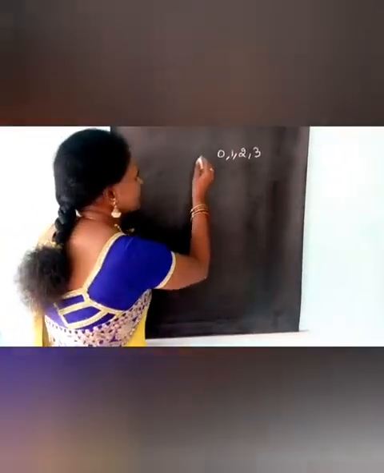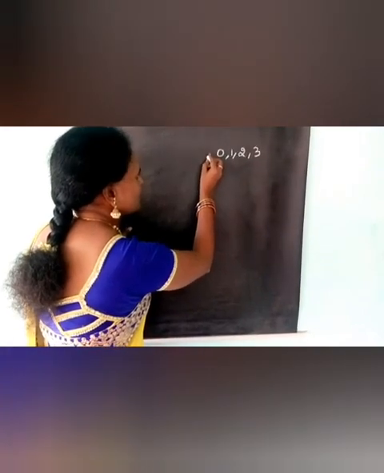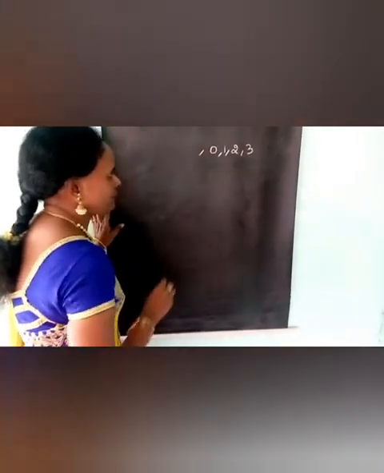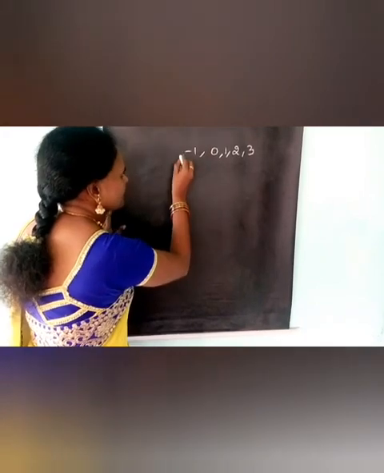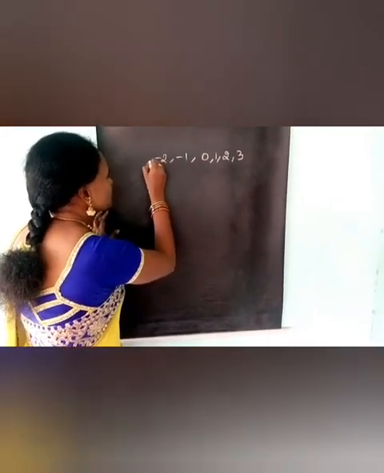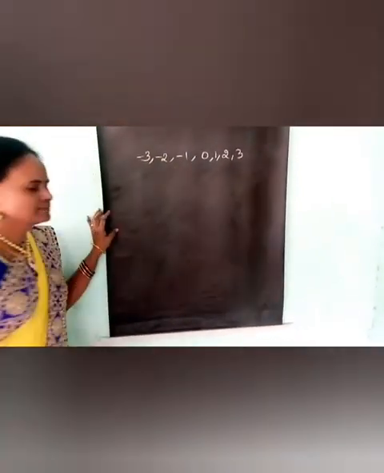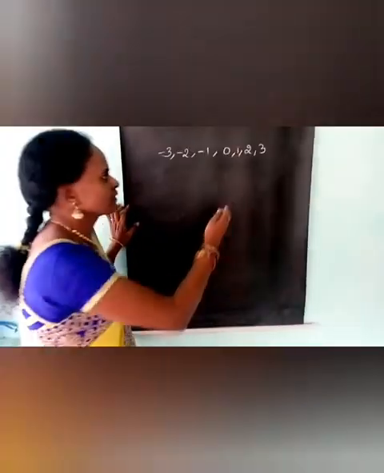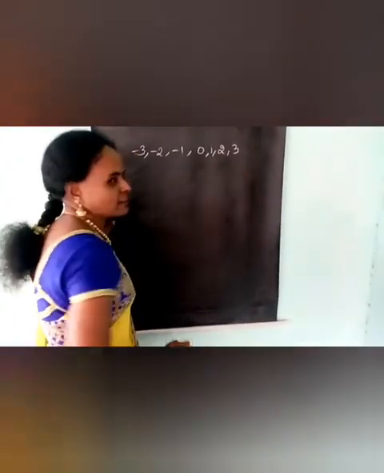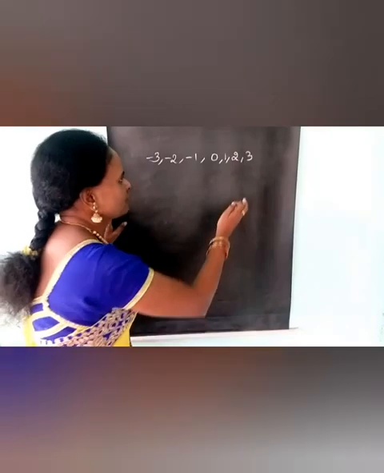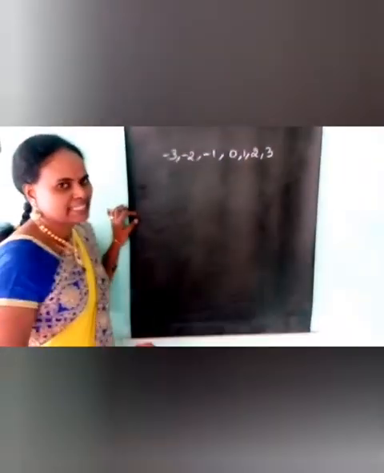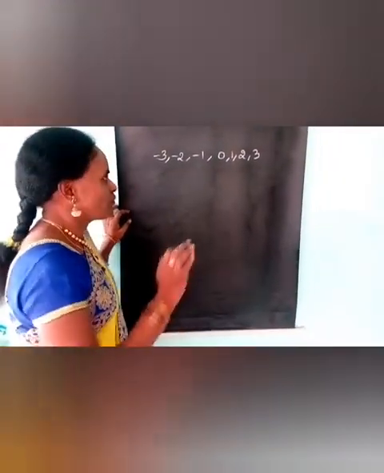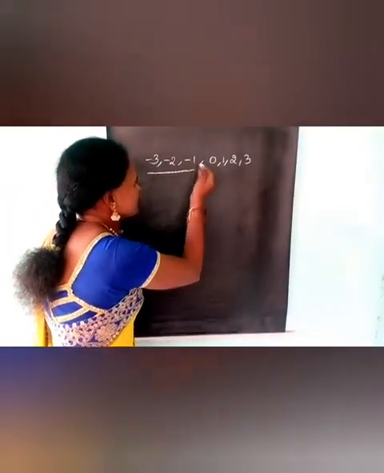The set of integers includes negative numbers like -1, -2, -3. In this, 1, 2, 3 are counting numbers and we have 0. Children, now the question is why negative integers?